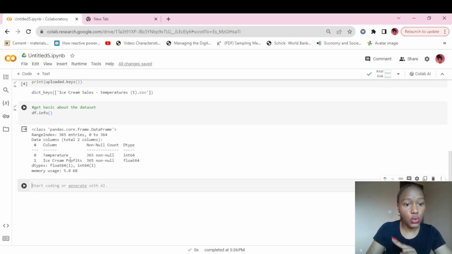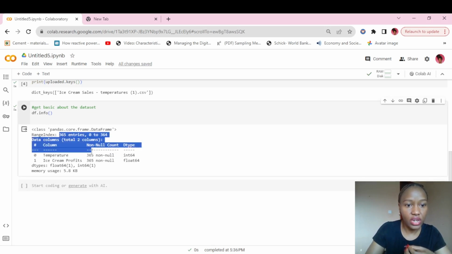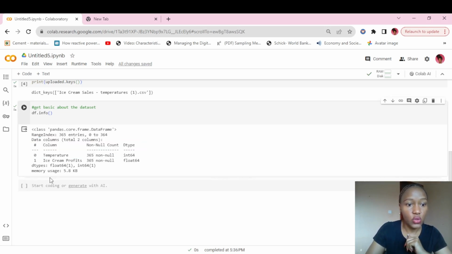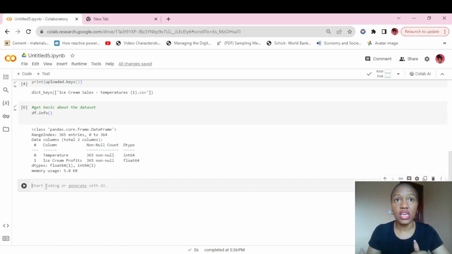So we have 2 columns, temperature and ice cream, with column number 0 and 1, and 365 non-null. That means all the data is in the columns, right? How would you know how many rows there are? There are 365 entries and there are 365 non-null. So we don't have any nulls. Nulls can tend to be a problem, but that is a video for another day, where we can learn how to deal with null values and zeros. But today we're just going to go through the very basics of this.